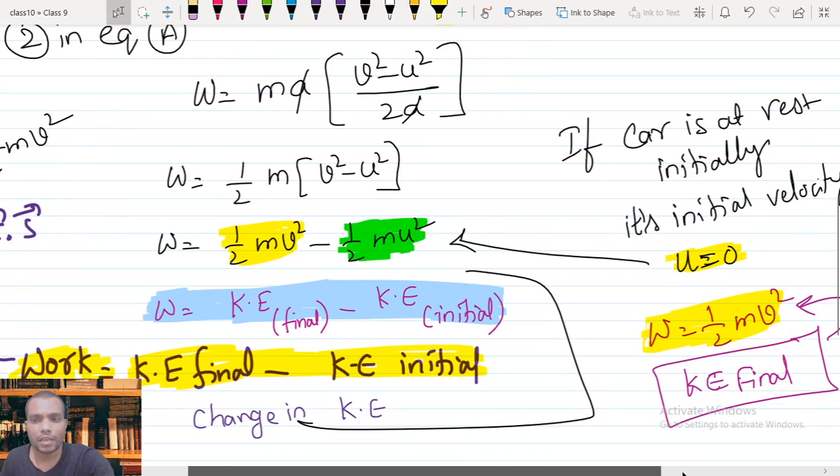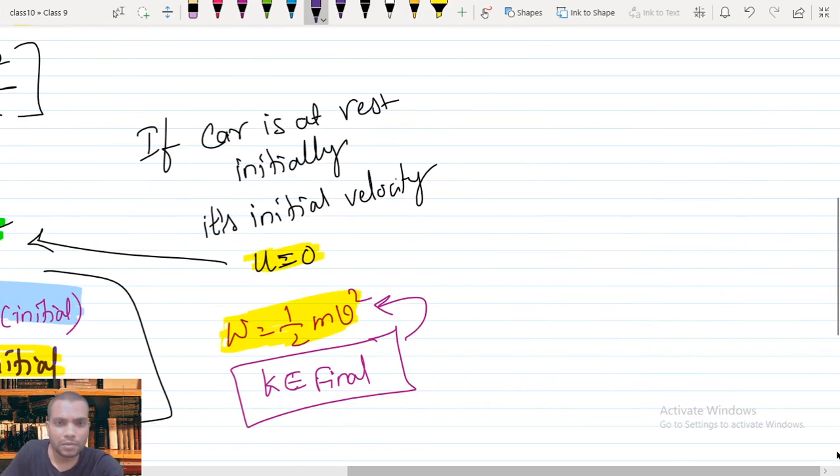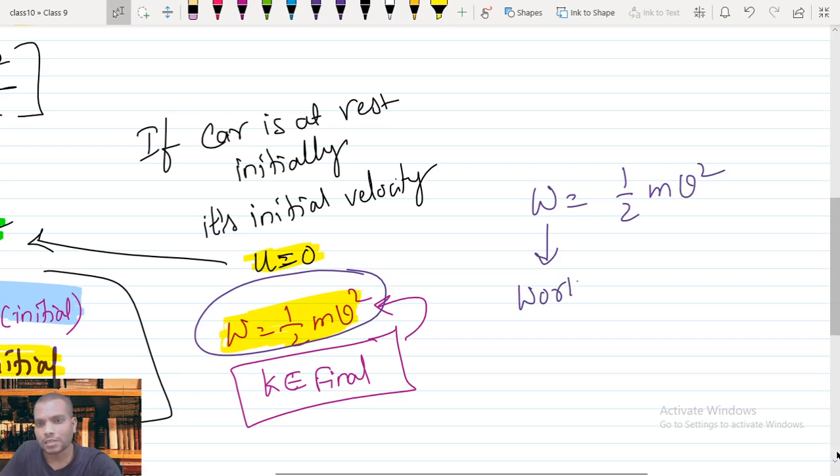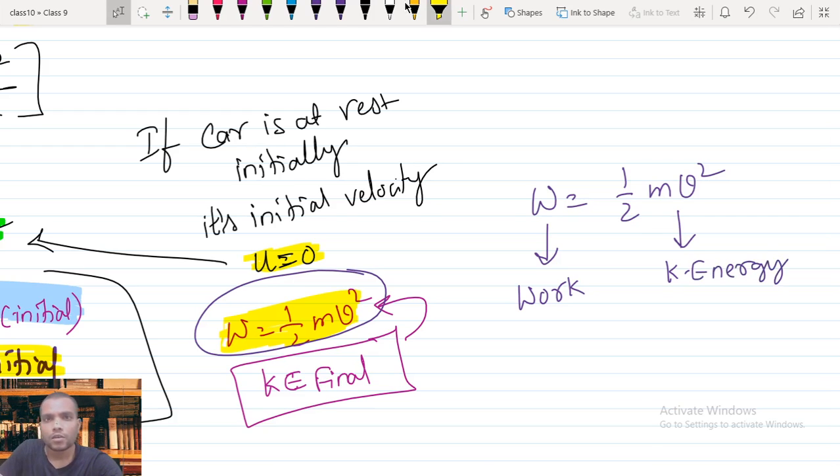And here is one more point. If you see this formula, work equals half m v square. So this we call work and this is called kinetic energy. So what does the equality symbol say? The equality symbol says here that work equals energy.